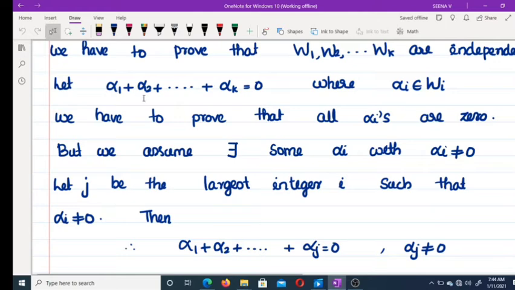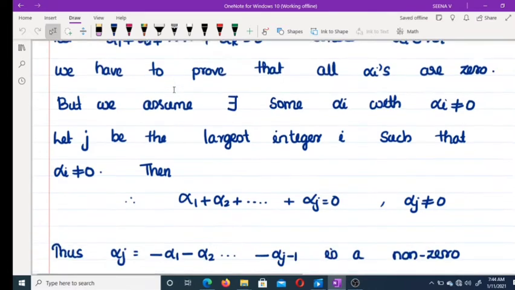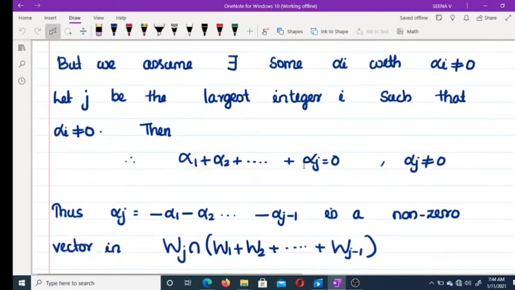But we assume that some alpha i's are not equal to 0. Let j be the largest integer i such that alpha i is not equal to 0. We assume that alpha 1 plus alpha 2 plus etc. plus alpha k equal to 0, and we have to prove each alpha equal to 0. And we assume that some alpha is not equal to 0. Let j be the largest integer i such that alpha i not equal to 0. That means alpha 1 plus alpha 2 plus etc. plus alpha j equal to 0, where alpha j is not equal to 0.